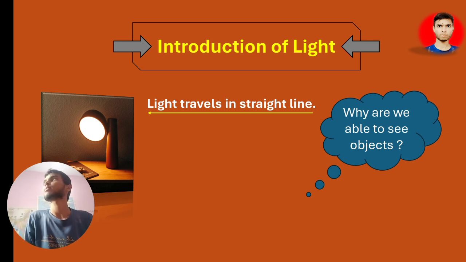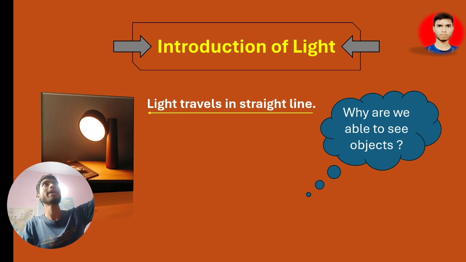So here, in some sentences, you can define it by saying there are some objects in front of you, and a bulb is giving light. Now light is coming from that bulb. All those rays of the bulb are falling on the surface.